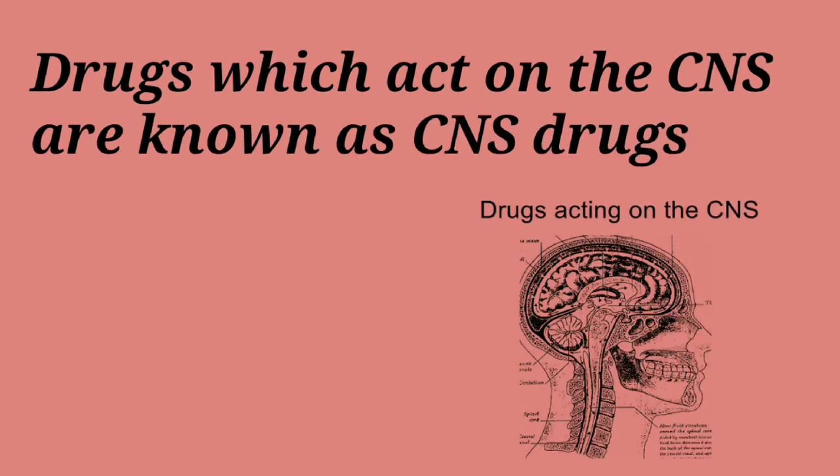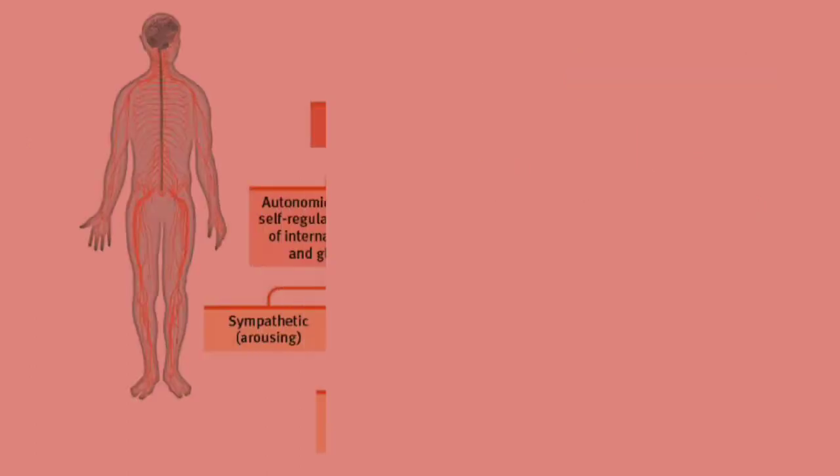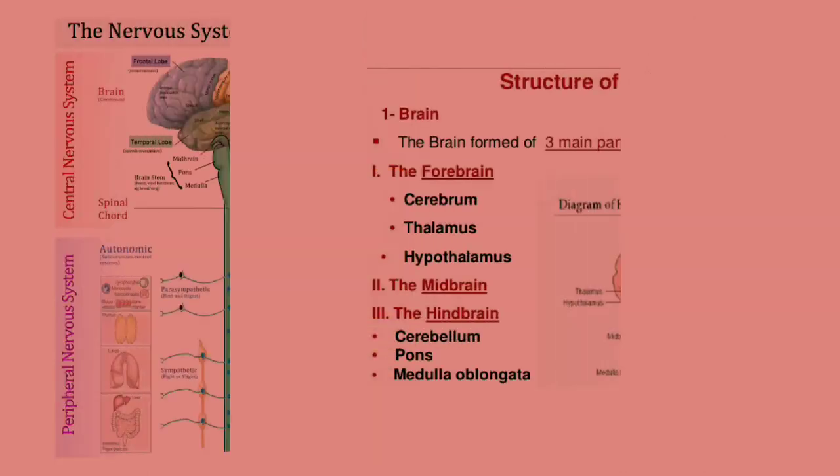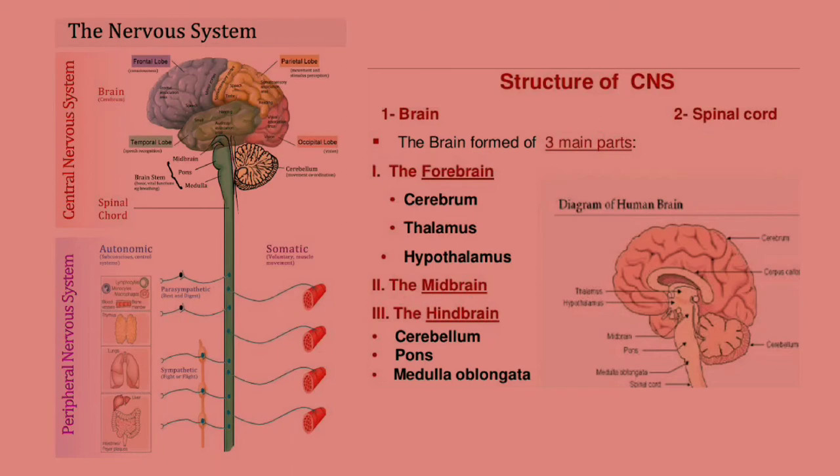Students, the drugs which act on the central nervous system are known as CNS drugs. Anatomically, the nervous system is made up of the CNS and the peripheral nervous system, consisting of somatic and autonomic nerve fibers. The central nervous system consists of the cerebrum, cerebellum, medulla, and the spinal cord.